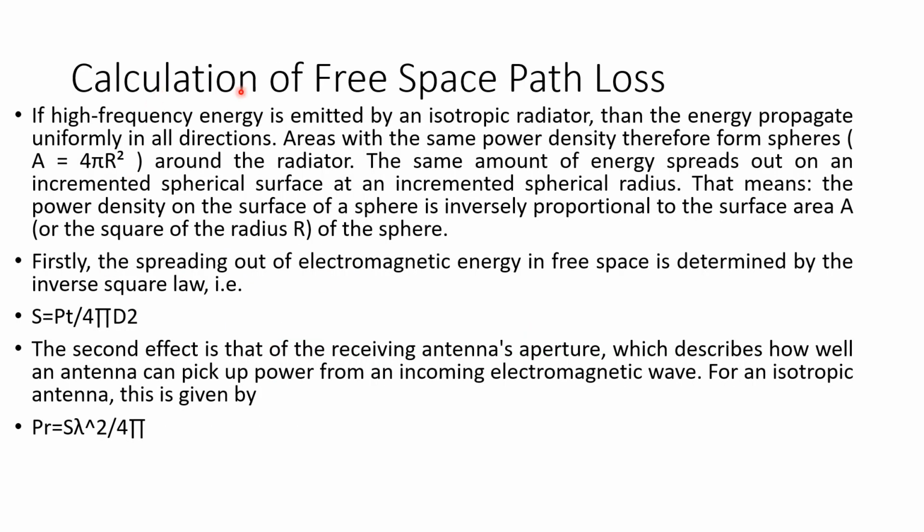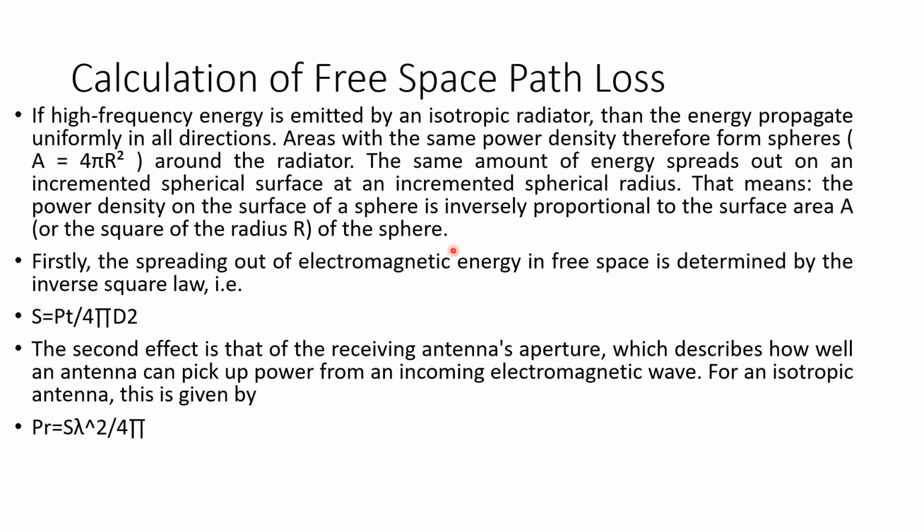Now we can see how the calculation of free space path loss is being done. So usually when we are considering the case of an isotropic radiator, we assume that the energy it radiates is going to dissipate uniformly in all directions. So we are having a spherical shape. So the area of a sphere we can consider as 4 pi r square. When we are considering the power density, we must understand that it is inversely proportional to the surface area of the sphere.